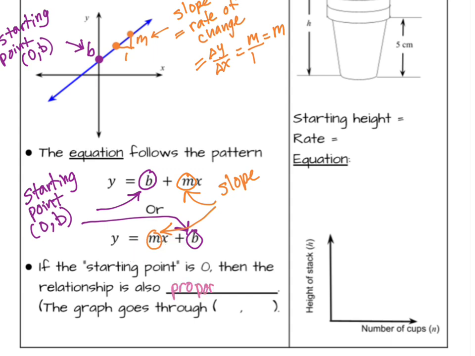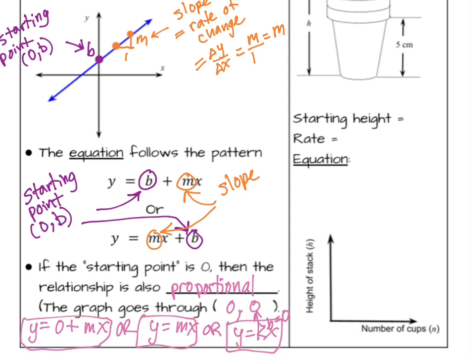If the starting point is 0, then the relationship is also proportional. It's still linear, also proportional, because the graph will go through (0, 0). So in this case, b is equal to 0. And so the equation becomes y equals b plus mx, or 0 plus mx, which we can rewrite as y equals mx. But for a proportional relationship, we usually write y equals kx.